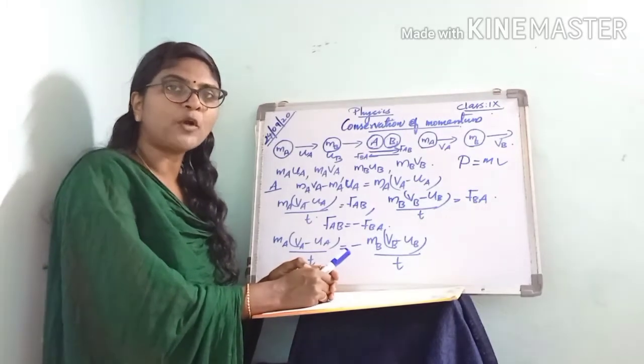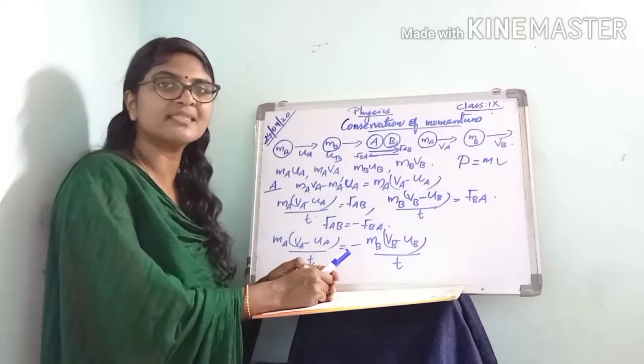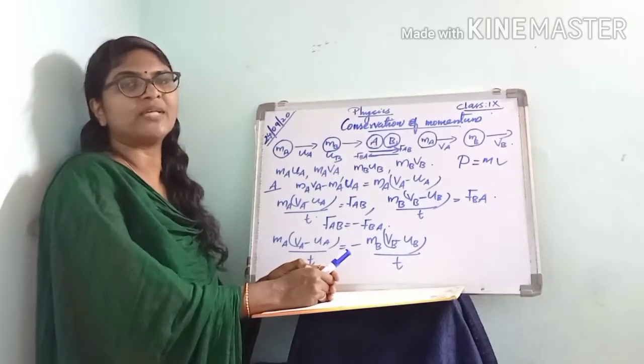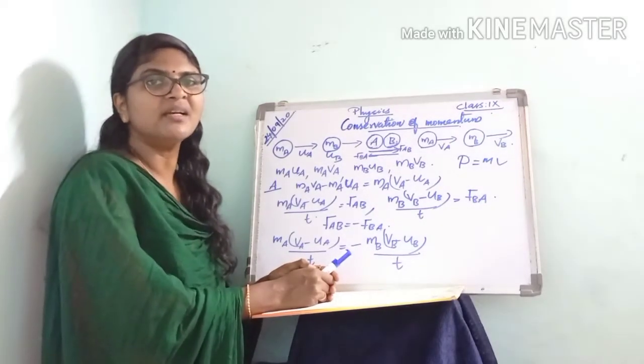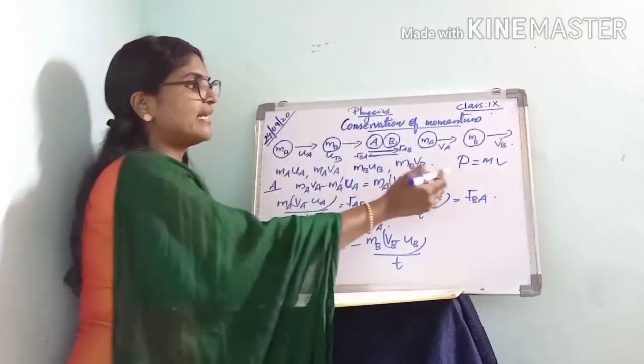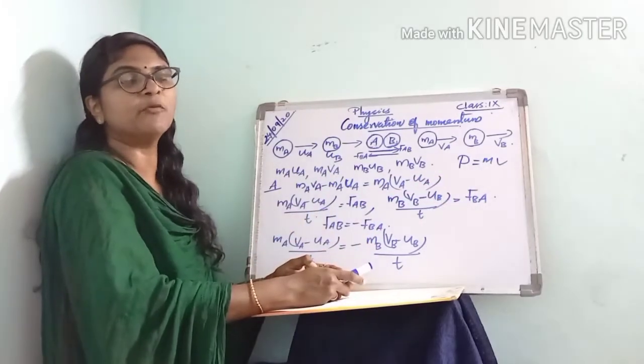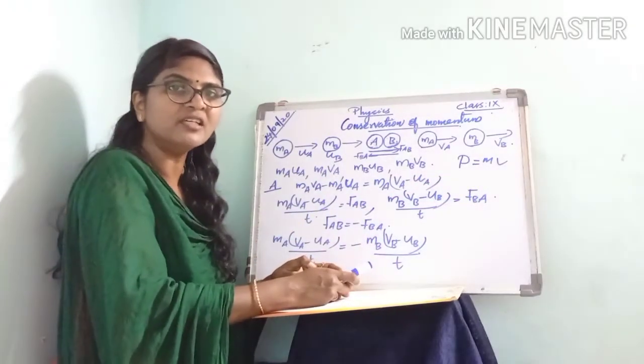Momentum is the product of mass and velocity. Momentum is equal to mass into velocity. Momentum is represented by the letter P, that is P is equal to m into v.